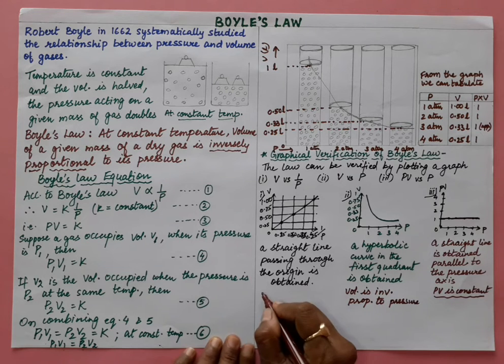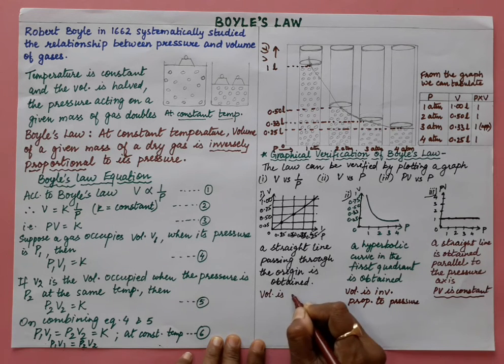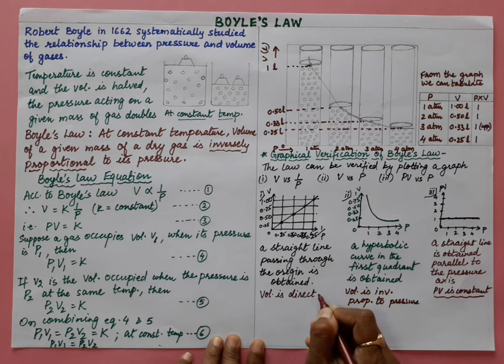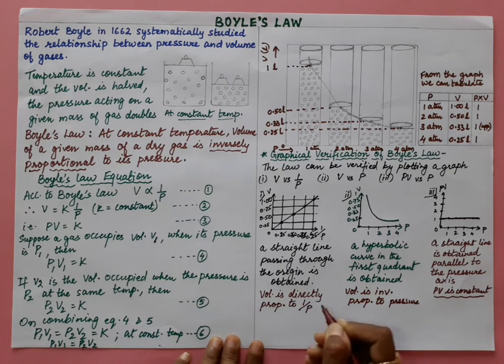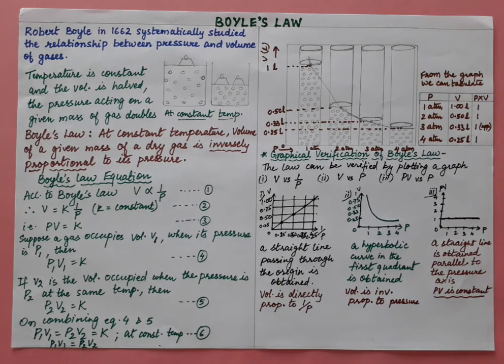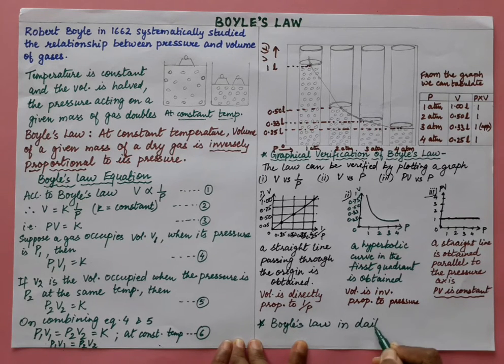And in this we saw that volume is directly proportional to 1 by P. That is why we are getting a straight line over here, right? Now, one more point: let us look at Boyle's law in daily life, its applications. Where do we see Boyle's law in daily life?